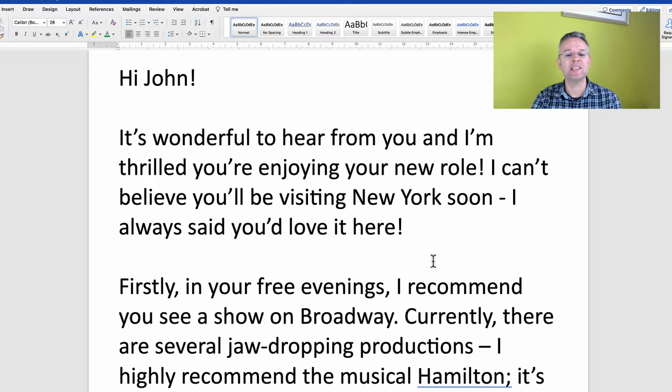So firstly, this is a letter to a friend, so it is going to be using informal English. And you will notice in this first paragraph we have contractions. It's for it is, I'm for I am, can't for cannot. Contractions are informal and they absolutely must be included in an informal letter.